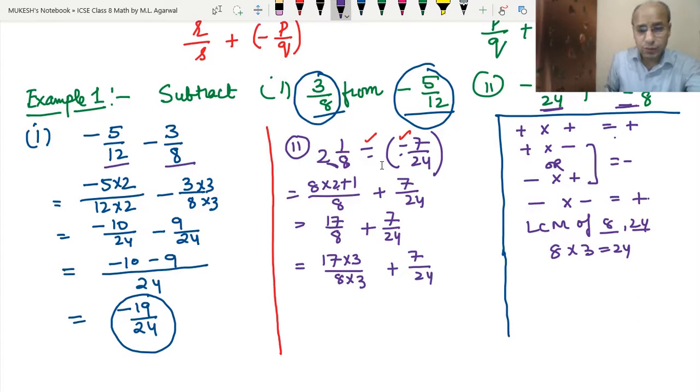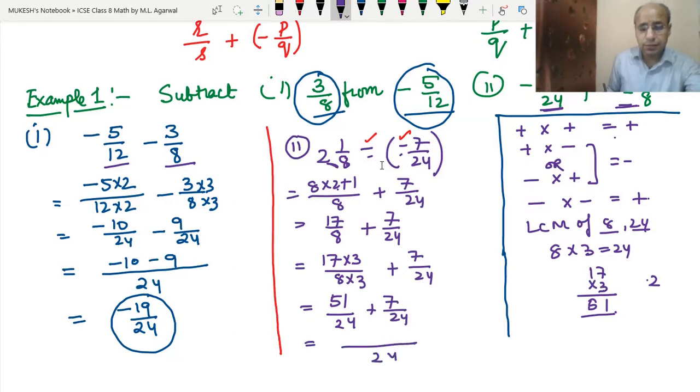So now we will multiply 17 into 3. 3 sevens are 21, carry 2, 3 ones are 3, plus 2 is 5. So 51 is the answer. So 51 upon 8 times 3 is 24, plus 7 upon 24.